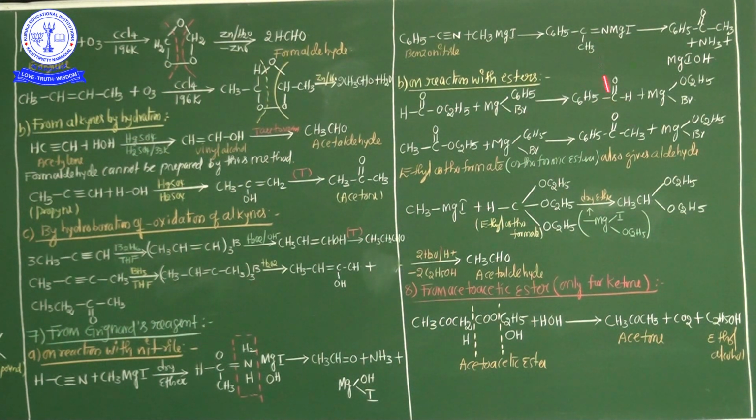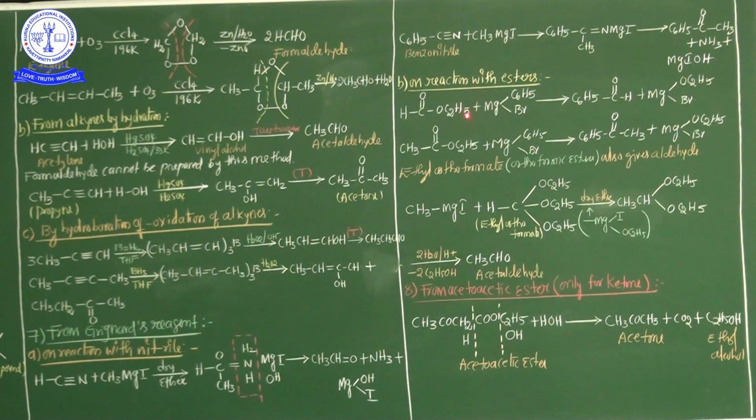After cleavage of this addition product, finally C6H5 COCH3, methyl phenyl ketone, is formed. It's nothing but acetophenone. Additionally NH3 is formed, and finally MgIOH is also formed.